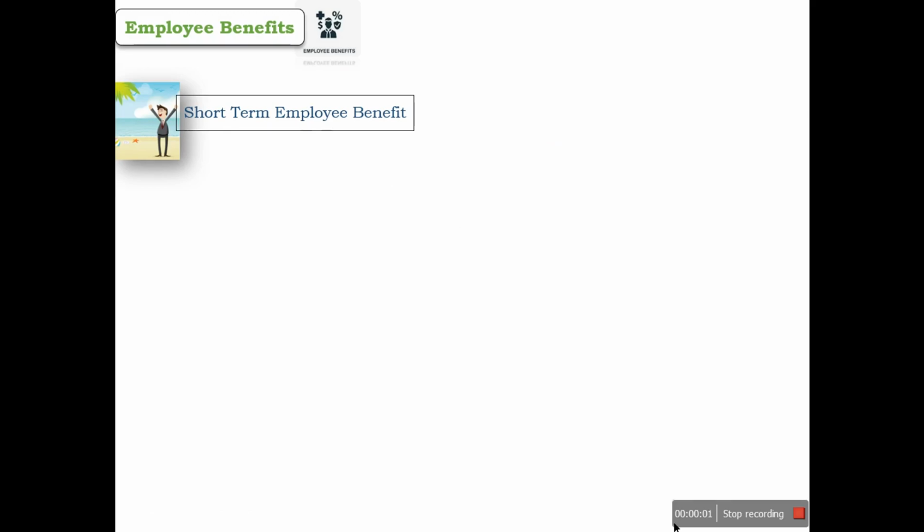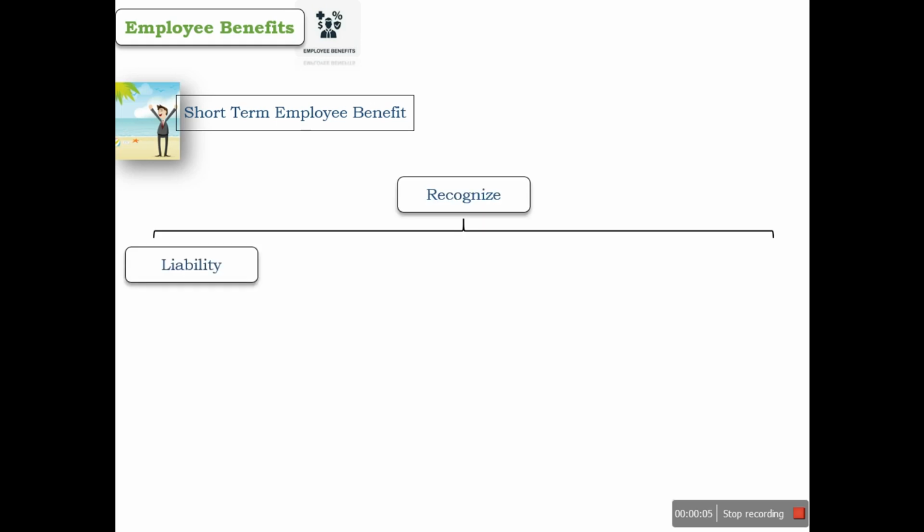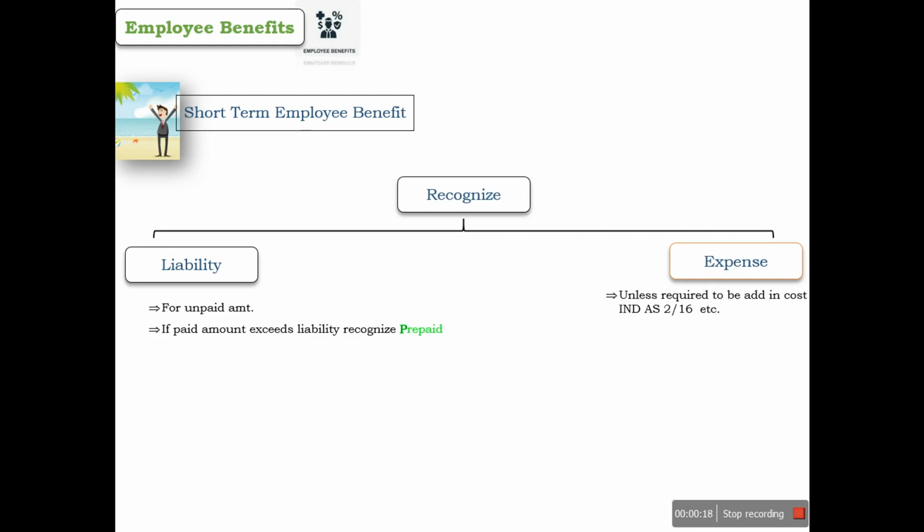While doing the accounting of short-term employee benefits, we are supposed to recognize the liability for the unpaid amount, and for any excess amount that we have paid, we will recognize it as a prepaid. And on the P&L side, we will recognize an expense unless any other IND AS requires that the short-term employee benefit cost be added to the cost of an asset.